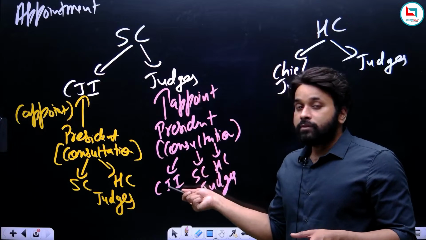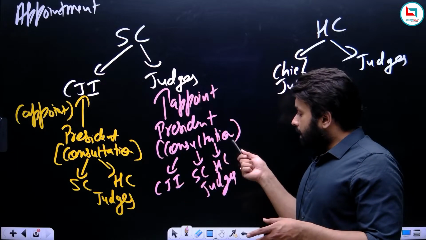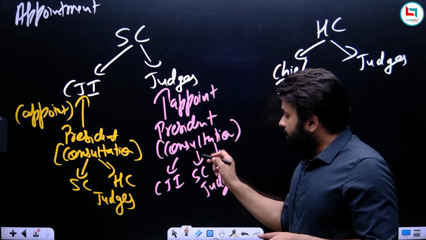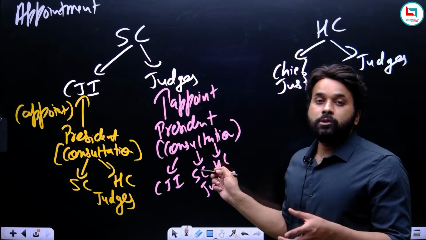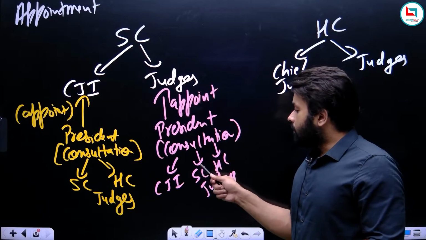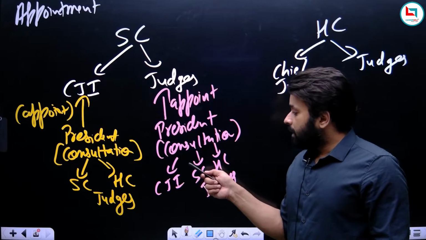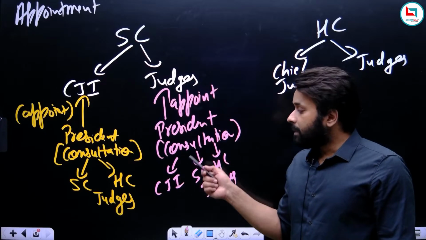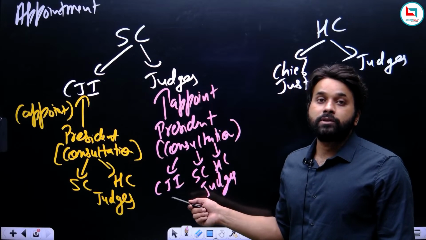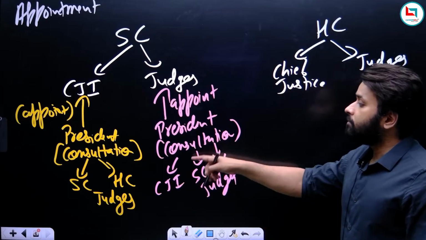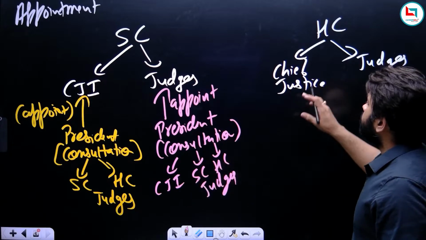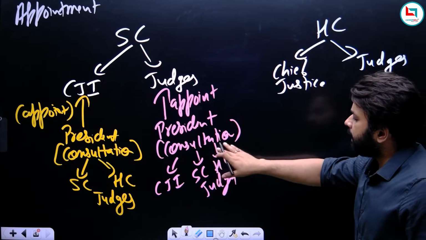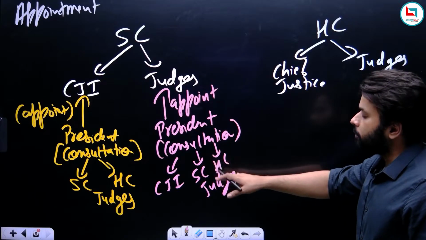So the advice of the CJI is mandatory, whereas it depends upon the President whether he wants to take the advice of Supreme Court or High Court judges. But to take the advice of the CJI is definitely important. The President cannot ignore the advice of the CJI. So taking advice from the CJI is mandatory, and taking advice from Supreme Court and High Court judges is optional.